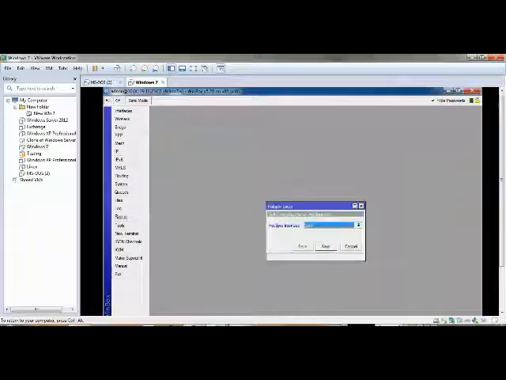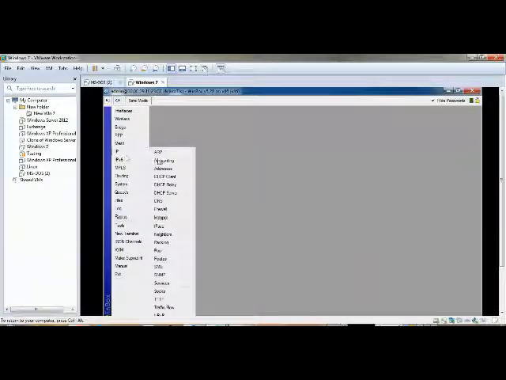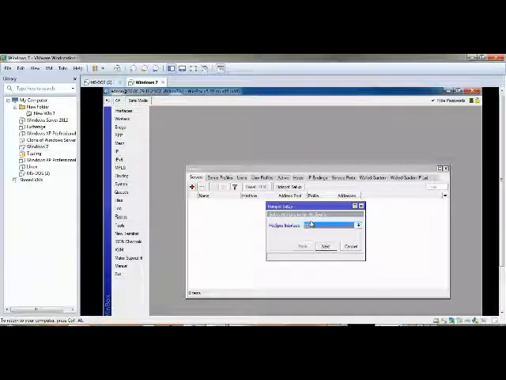Now what we need to do? We need to go to Hotspot, create. I told you, right? Because LAN. Here LAN. LAN why? Because the user will be connected through the LAN. Next.